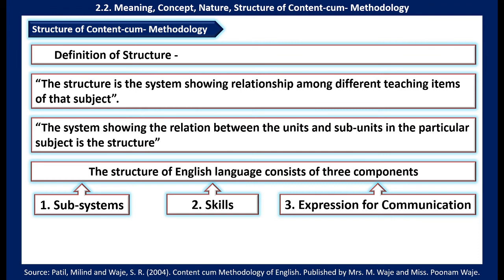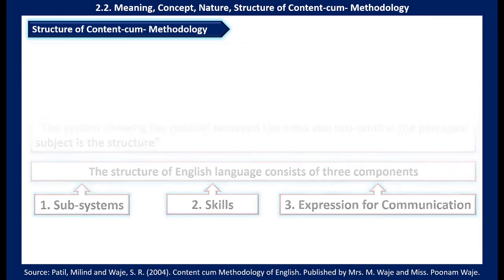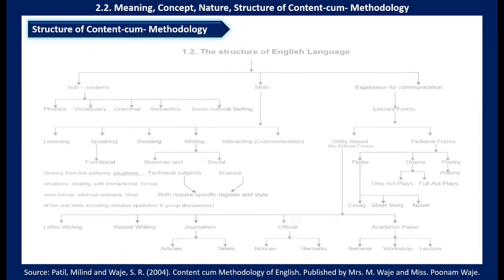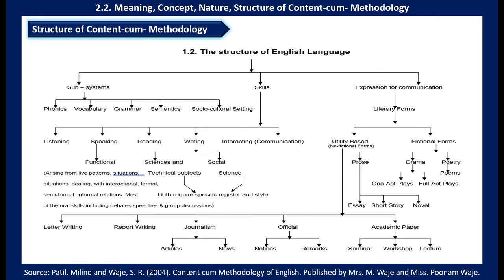So we are going to show in a structure all these three components. Let's see the structure. This is the structure of English language. So we have three main systems, that is subsystem, skills, expression for communication. We can say three dimensional.